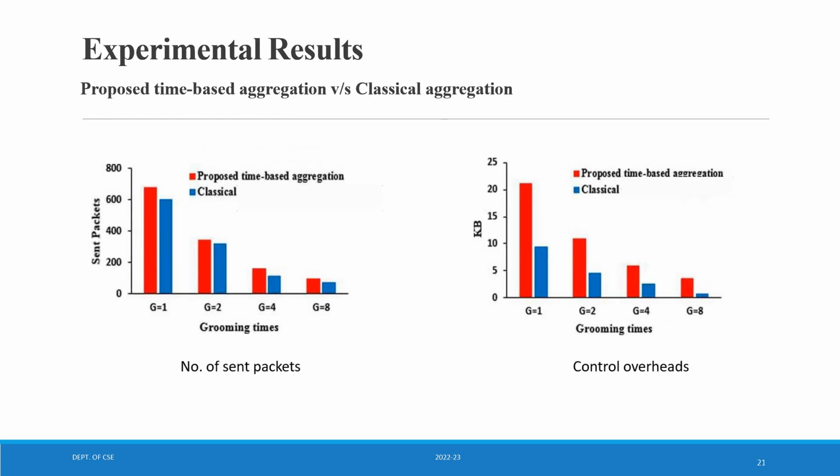Here you see the number of sent packets and control overhead, with grooming time on the x-axis and sent packets KB on the y-axis. The proposed time-based aggregation has much higher rates. Have a look at the pie charts. You see that as the grooming time increases, the transmission rate decreases, but the proposed time-based aggregation has much higher transmission rates based on the sent packets.